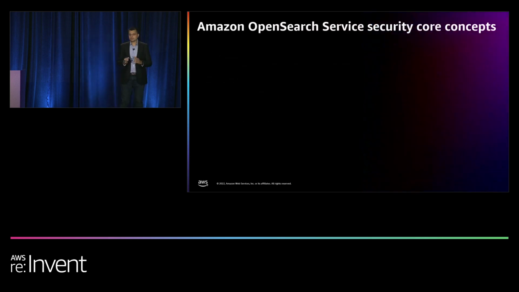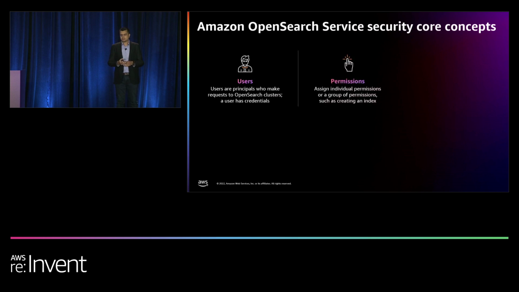Now, all of these advanced features are built on some foundational security concepts. So let's walk through some of those concepts. So users are nothing but authenticated principals or authenticated users who have the valid permissions to access your cluster. Permissions, as we talked about earlier, are different types. So there's cluster level permissions, we have index level permissions, and then we also have some plugins with OpenSearch, like alerting, anomaly detection. So we have plugin level permissions.